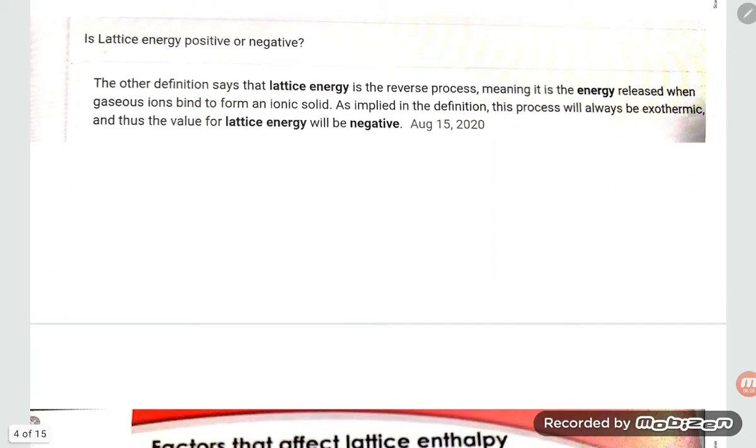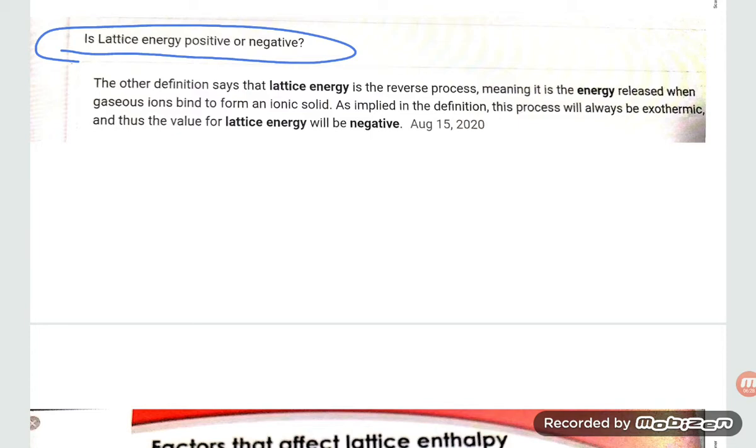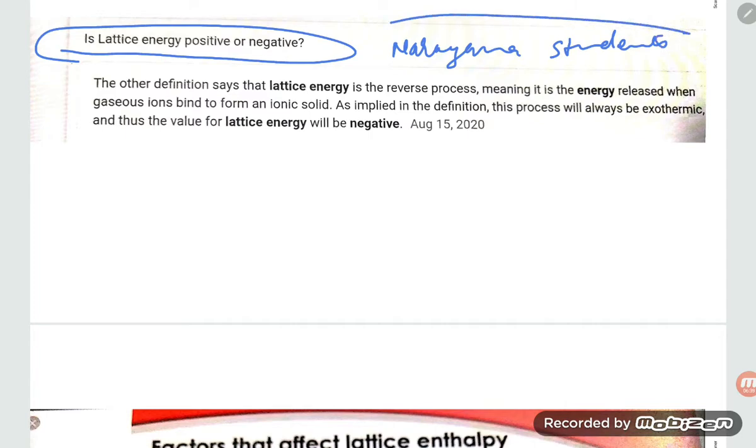Now let us see whether lattice energy is positive or negative. If you look at different definitions, you will definitely be confused, student. So those students who follow Narayana, I am saying, follow the Narayana book, and you will be better able to understand.